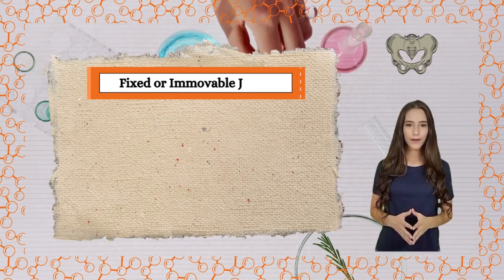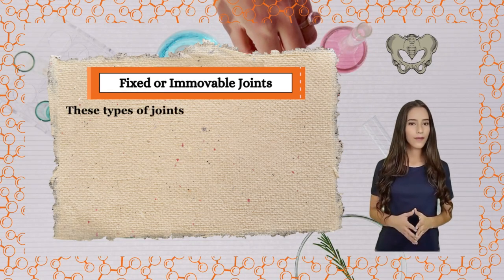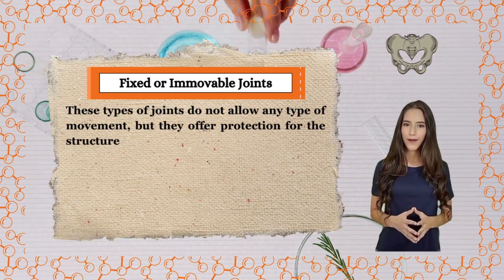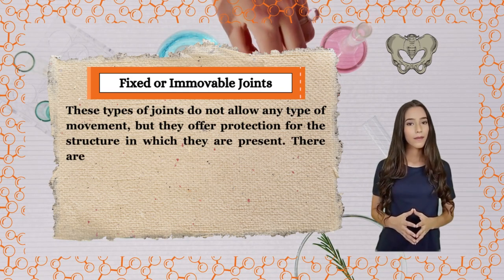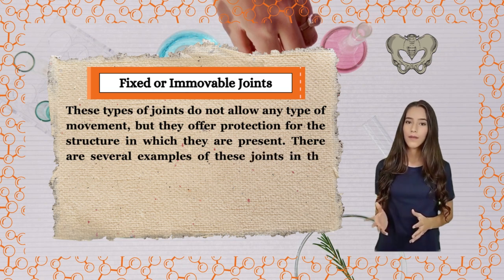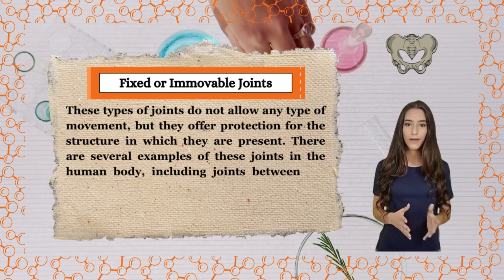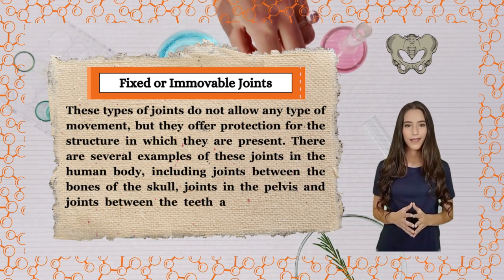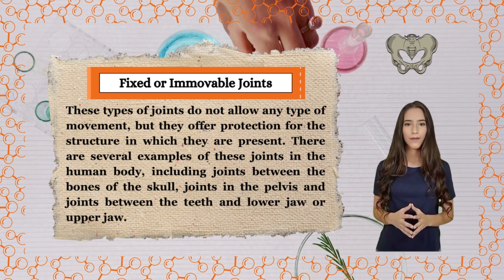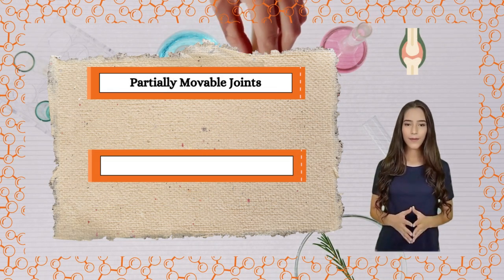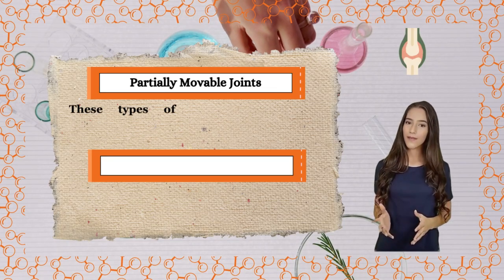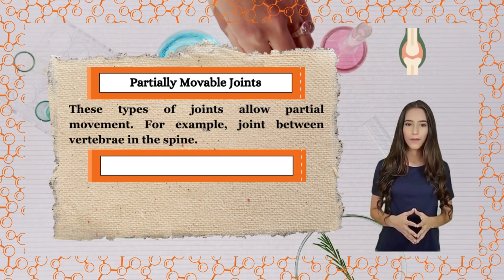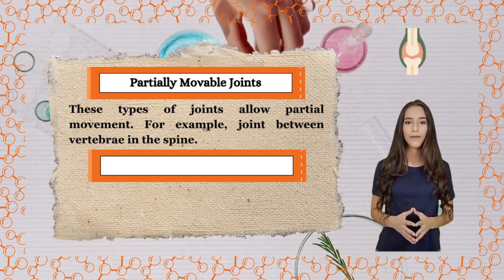Fixed or immovable joints. These types of joints do not allow any type of movement, but they offer protection for the structure in which they are present. There are several examples of these joints in the human body, including joints between the bones of the skull, joints in the pelvis, and joints between the teeth and lower jaw or upper jaw. Partially movable joints. These types of joints allow partial movement. For example, the joint between vertebrae in the spine.